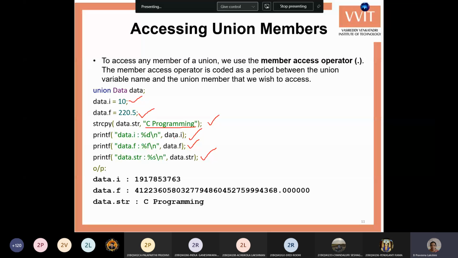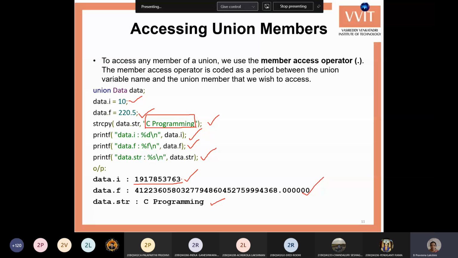But whenever you display it as an integer value, as a float value, and as a string, it tries to show this data as an integer value, as a float value, then as a string. The C programming string displayed as an integer is like the sum of the character or ASCII codes, otherwise it shows like memory addresses.